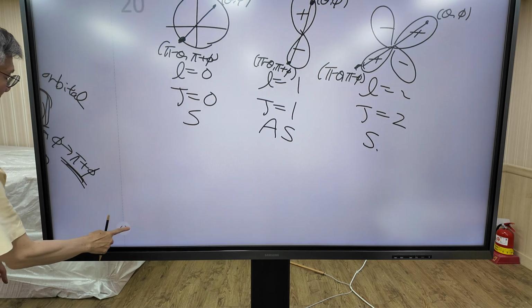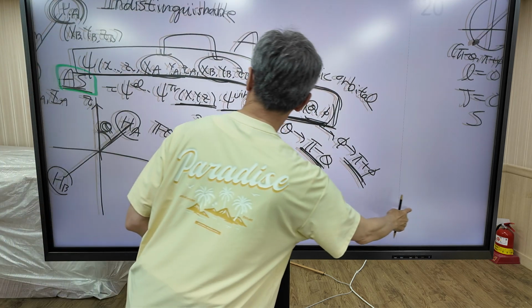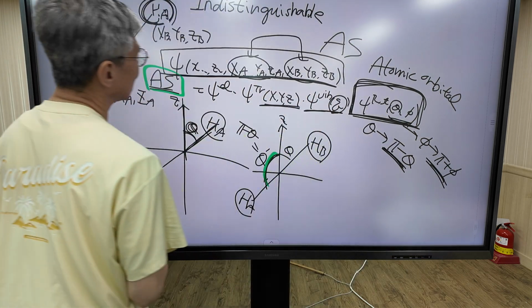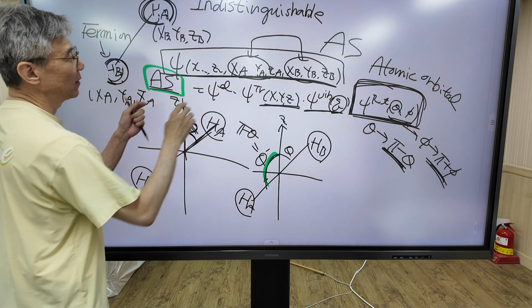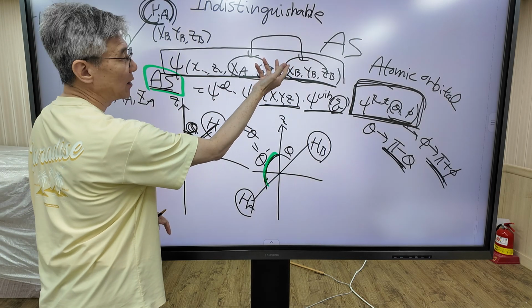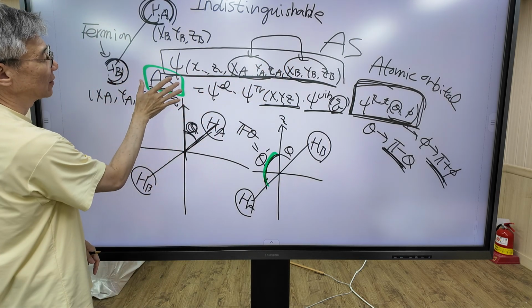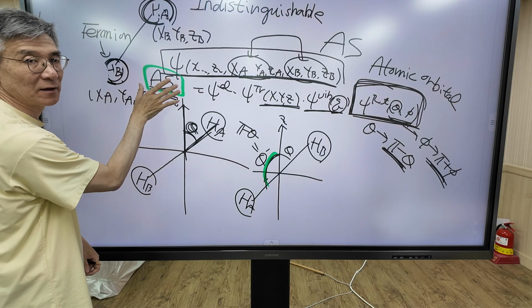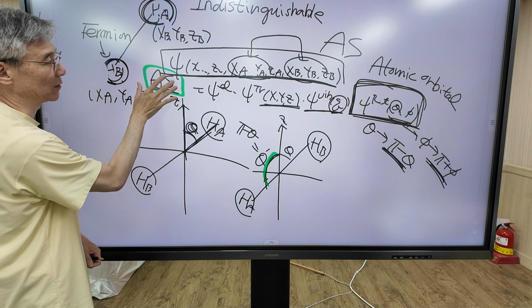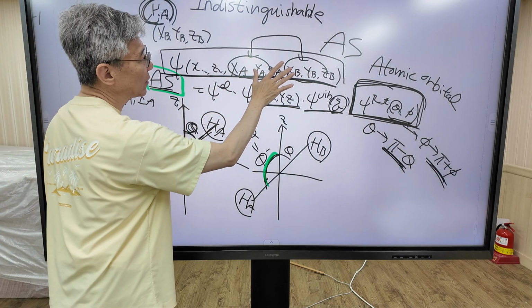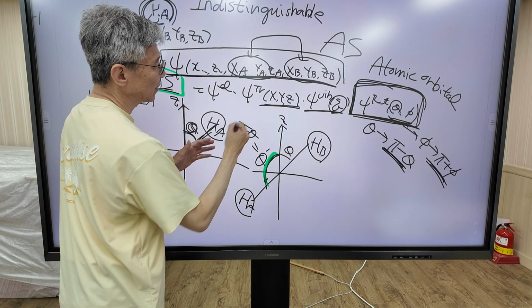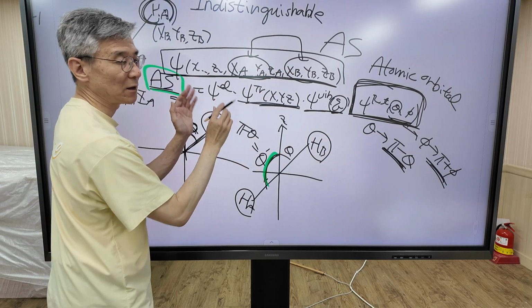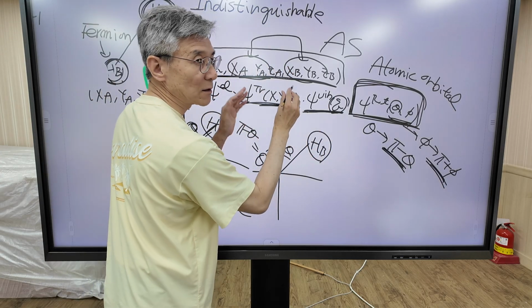So in this case, I say again, when two particles swap, the wave function must change its sign. This is the definition of fermion. But even though when two particles swap, this function does not change. This function does not change.